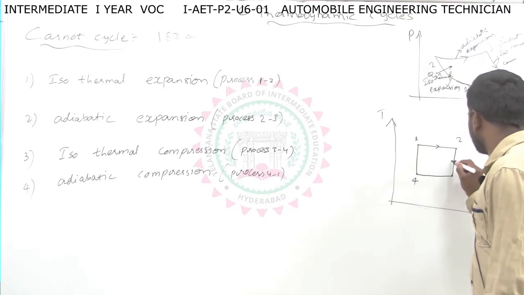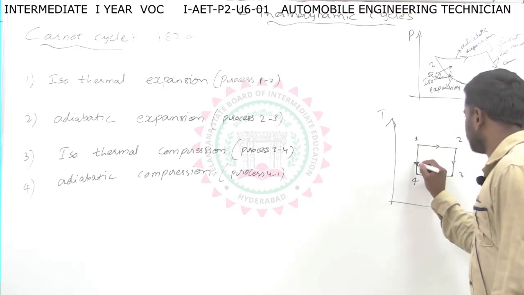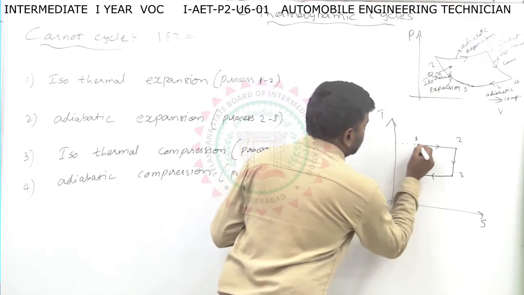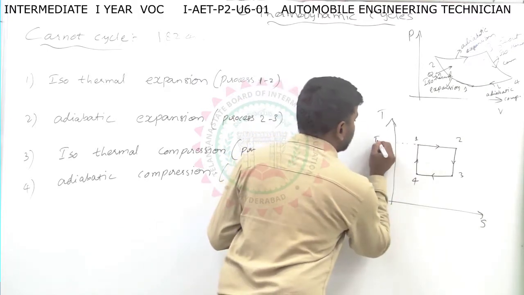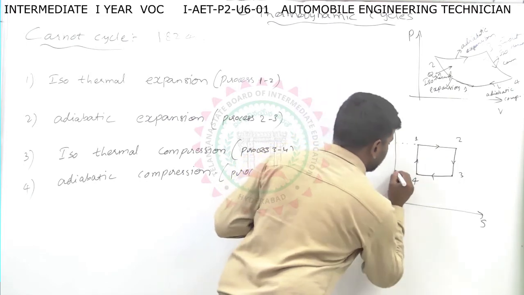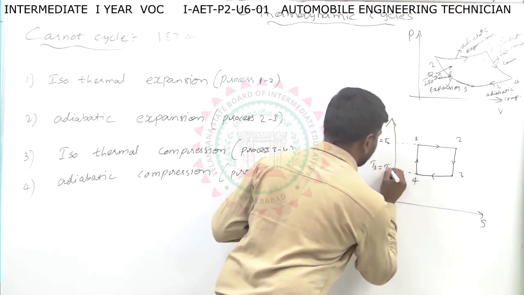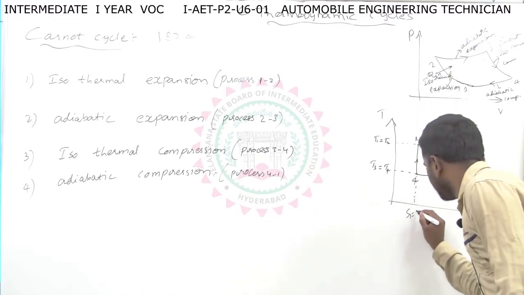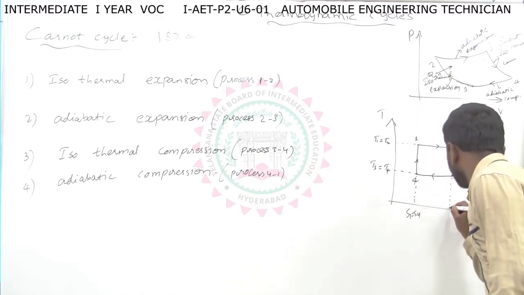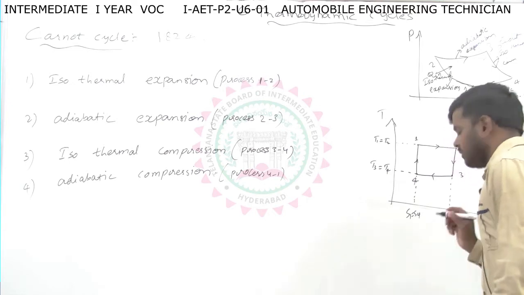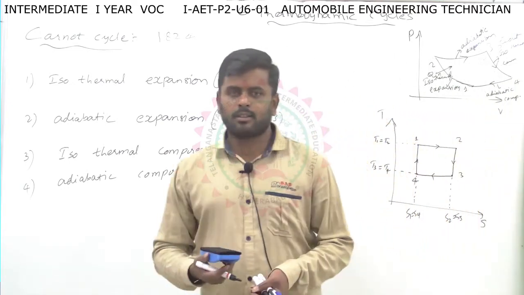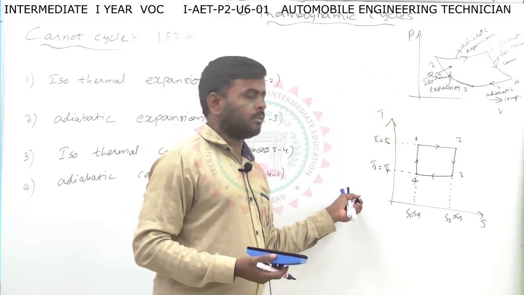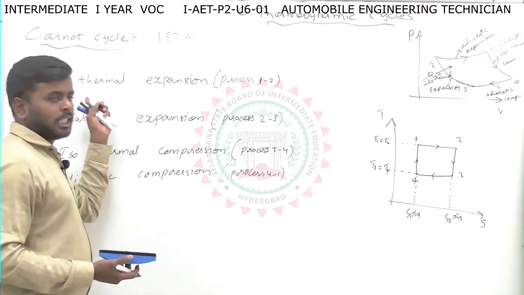So for 1 to 2, 2 to 3, 3 to 4, 4 to 1: isothermal expansion means T1 equals T2, and here T3 equals T4, and S1 equals S4, and S2 equals S3. So this is the PV diagram and TS diagram and processes in the Carnot cycle.